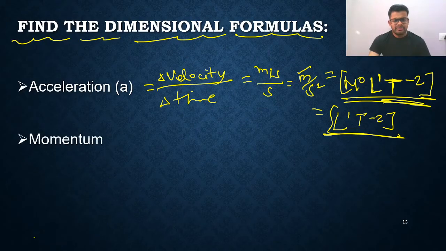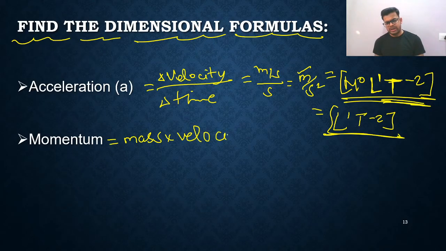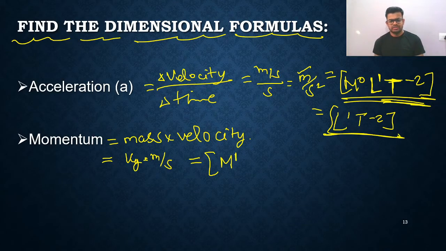Next, momentum. You know what momentum is? Momentum is mass into velocity. How will you write mass? Mass means kg. The unit of velocity is meter per second. So write its dimensional formula. Kg means mass, so mass raised to 1. Meter means length, so L raised to 1, and per second, so time raised to minus 1. So M1 L1 T minus 1. This is the dimensional formula.